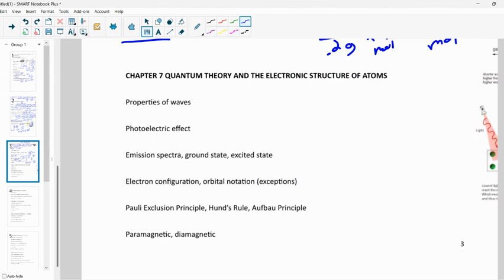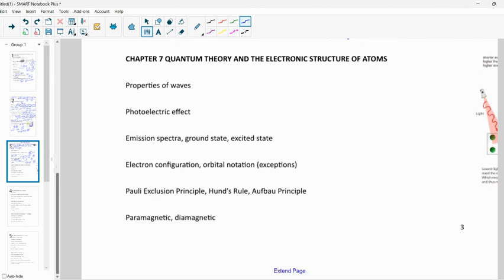All right. Emission spectra, ground state, excited state. This all gets into that electron configuration. We're pretty good with electron configuration, being able to use it on the periodic table, right? Ground state is everything is where we expect it to be. Excited state means an electron or two have jumped up to a higher energy level or sublevel. It doesn't have to be like an s electron going from the 2s to the 3s. It could be from the 2s to the 5f energy level. It stays there for a short amount of time, and then it falls back.